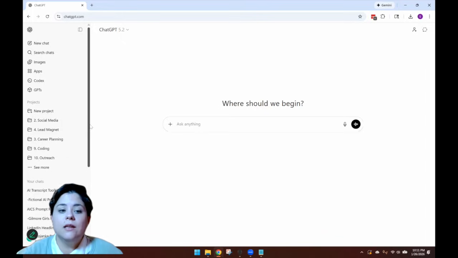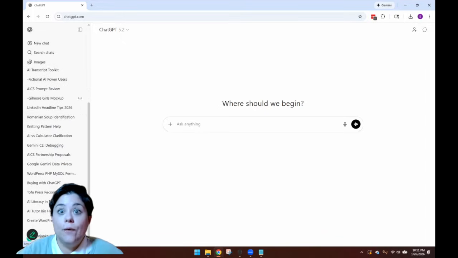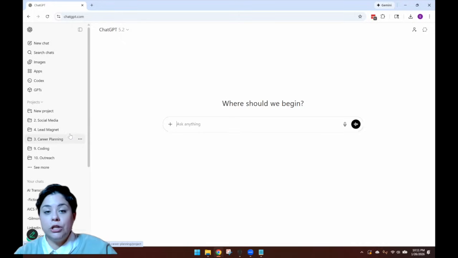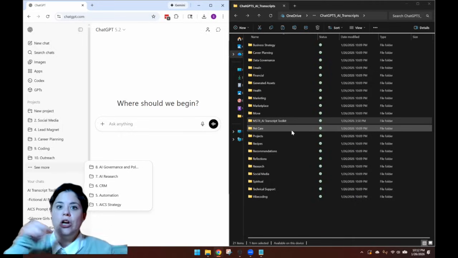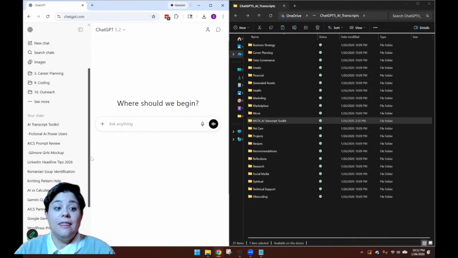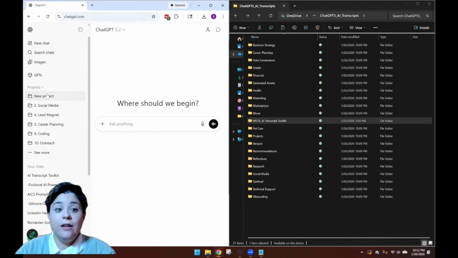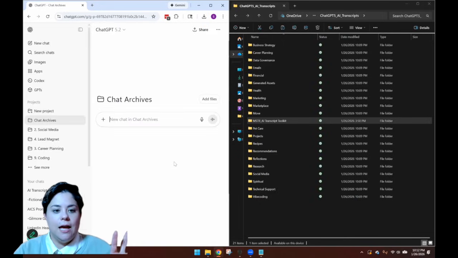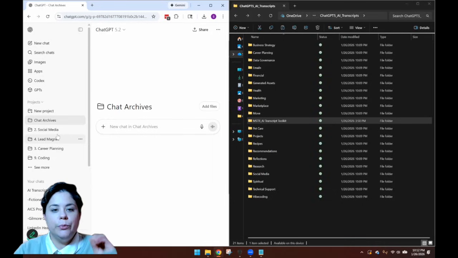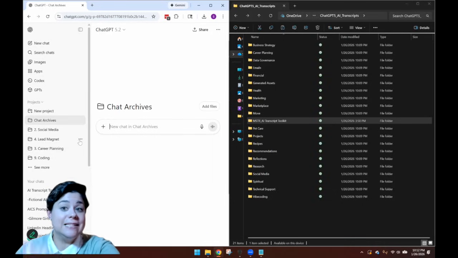But I do still think that there is some merit to, as you are going through your chats, categorizing them and putting them into these little folders so that when you get to this step, everything's already organized. So it just makes it easier so you're not doing as much clicking around. Another thing that I also like to do at the start of all of this is create a new project, and I just call it Chat Archives. I am going to put any of the chat transcripts that I have already saved on my computer directly into that project. This just allows me the opportunity to ensure that my workspace isn't very cluttered.